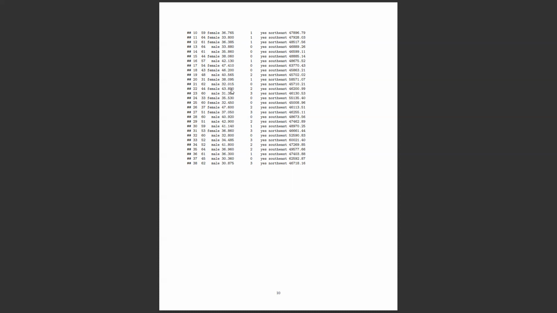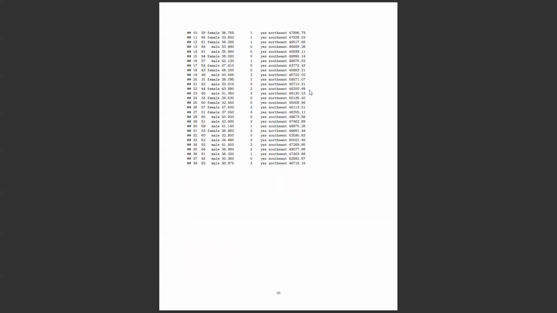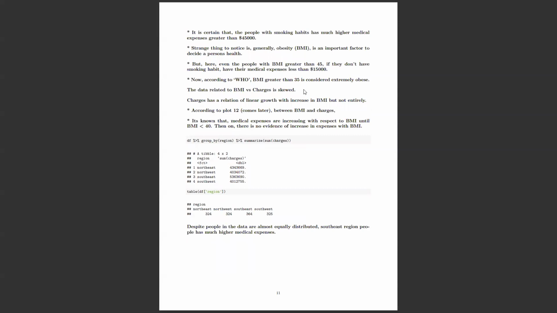If their health is not good, it might be because their body mass index is extremely obese. They're not taking care of their health. That might cause them a lot of health issues, and on top of that they are smokers. So we can understand why their expenses are so high.